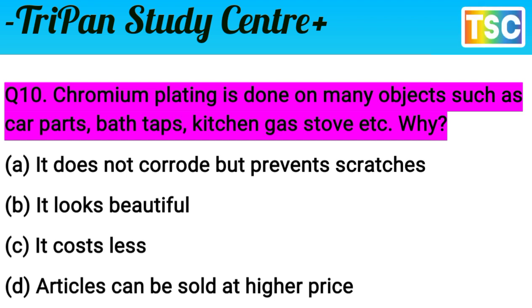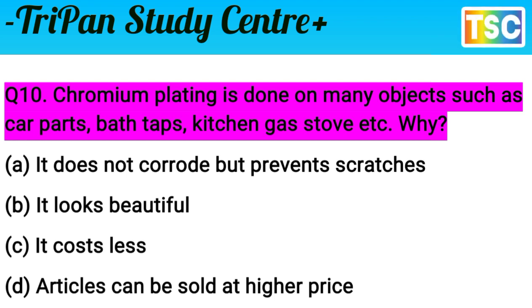Question here. Chromium plating is done on many objects such as car parts, bath taps, kitchen gas stoves, etc. Why? Question is very interesting. Chromium plating is done on many objects such as car parts, bath taps, kitchen gas stoves, etc. Why? यानी क्रोमियम चढ़ाना कई वस्तुओं पर किया जाता है, जैसे कार के हिस्से, स्नान के नल, रसोई गैस स्टोव आदि। आखिर ऐसा क्यों होता है कि हम क्रोमियम को इन सभी चीज़ों पर चढ़ाते हैं?